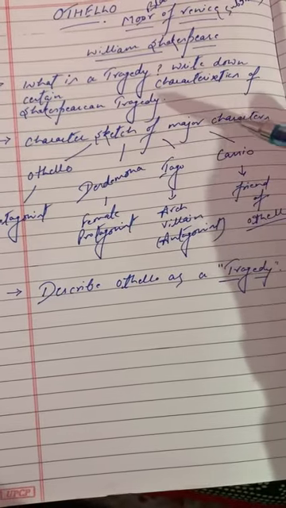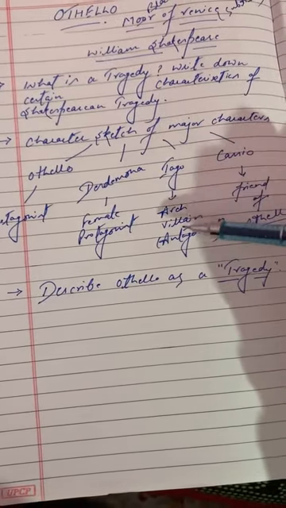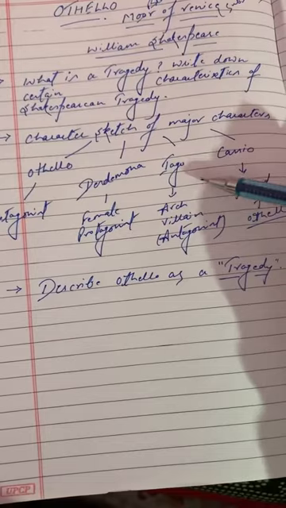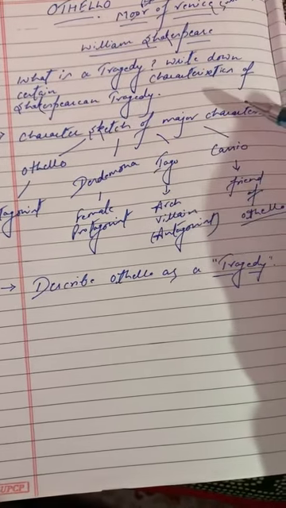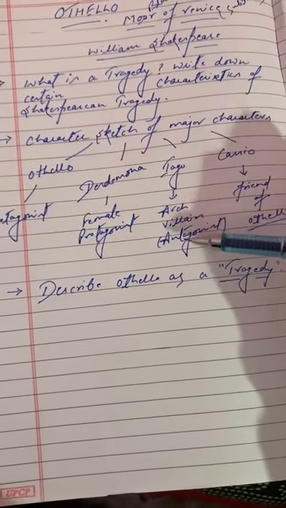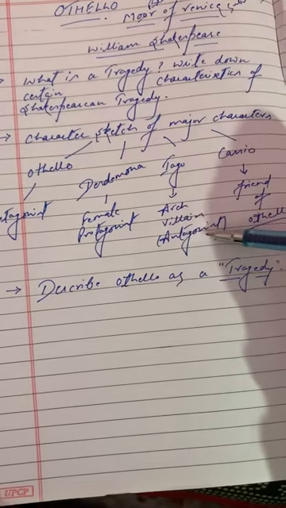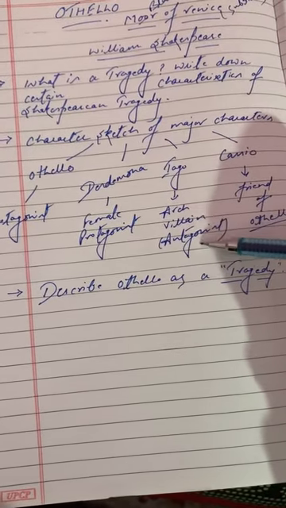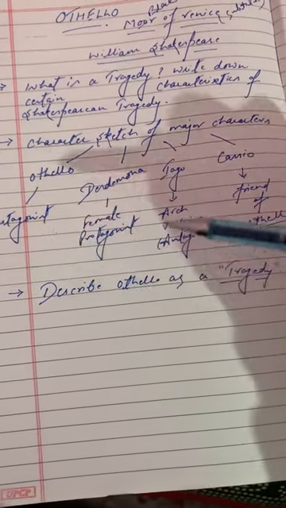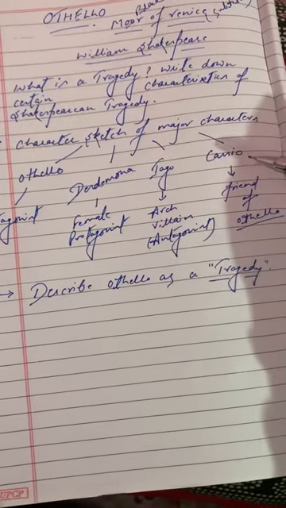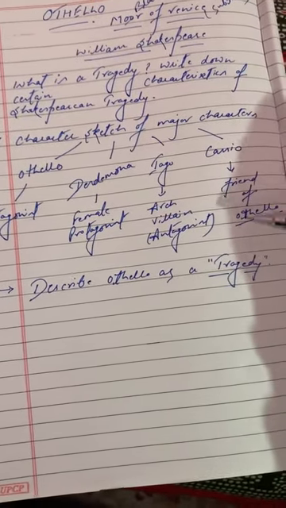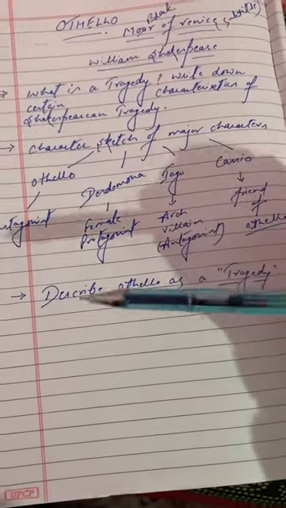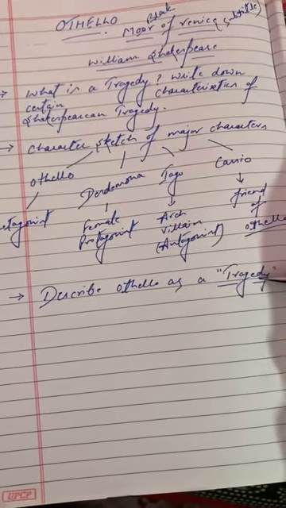When you go through the text or when you read about him, you will come to know that he was a poisonous person. He was above the category of villain, so we call him arch villain. We can also call him antagonist. Antagonist, a literary term, same like protagonist. This is antagonist. Then Cassio, friend of Othello. He is a friend of Othello who dies at the end. Then describe Othello as a tragedy.